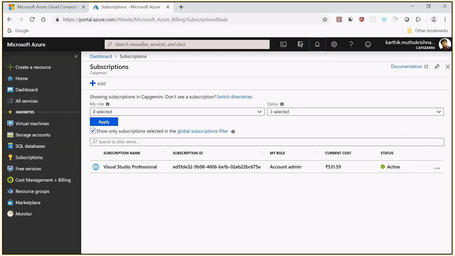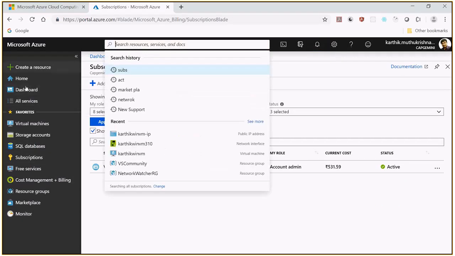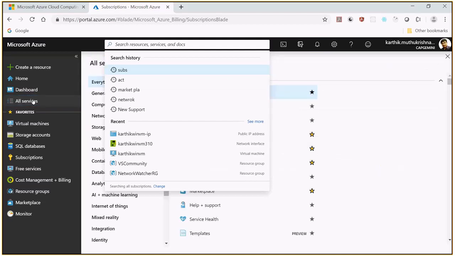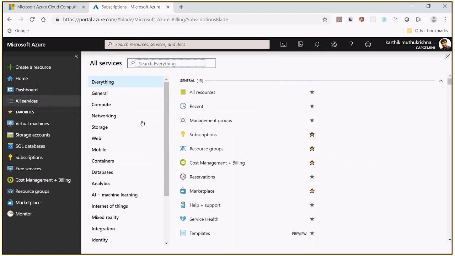I'm just going to All services in portal.azure.com. I have clicked All services. You can see the categories.